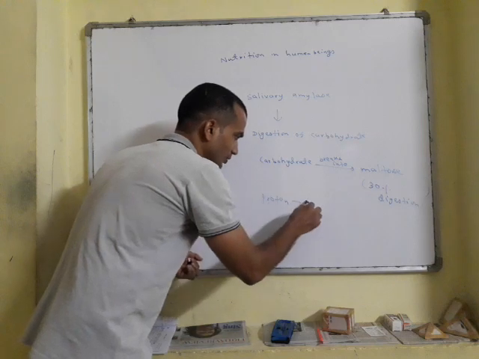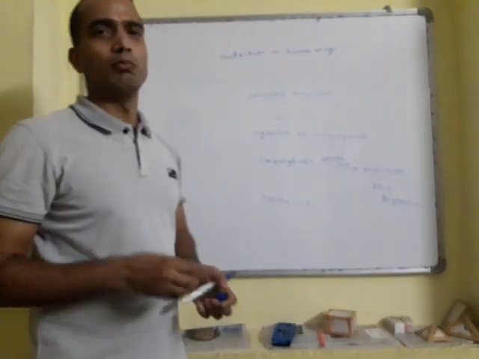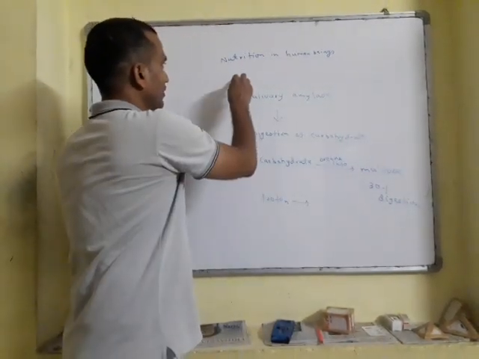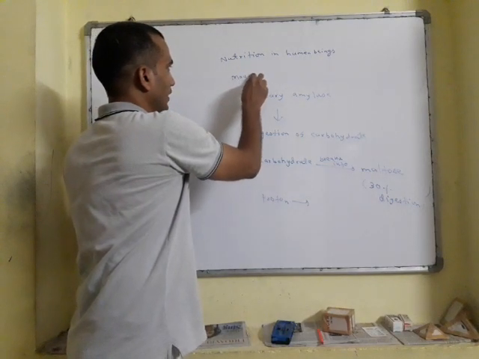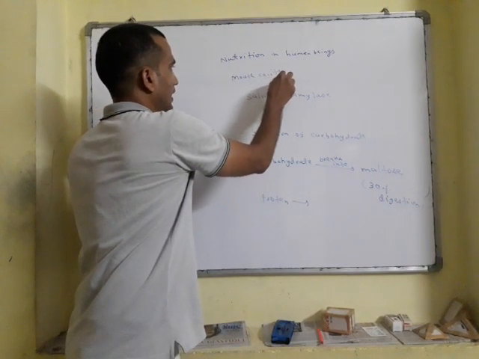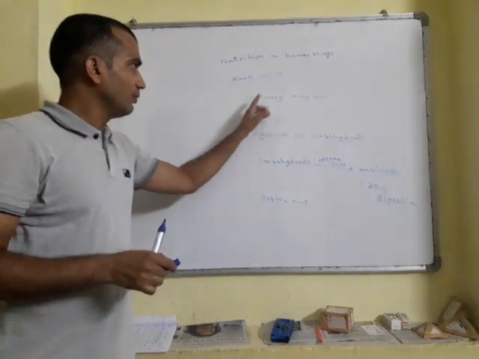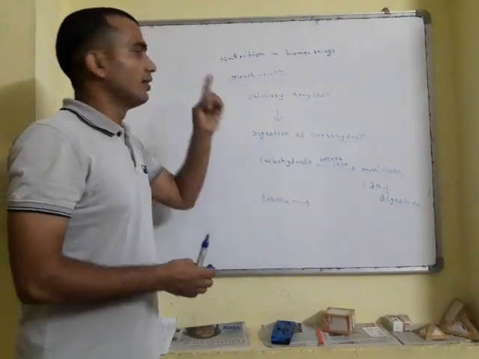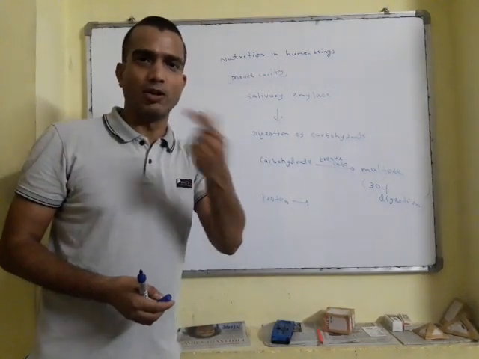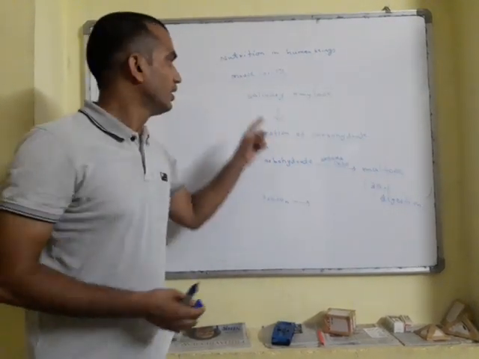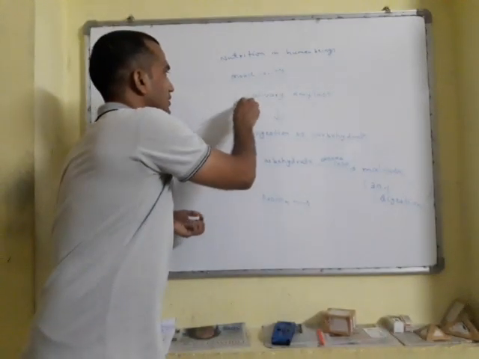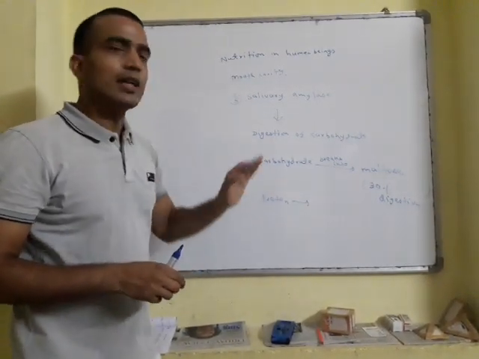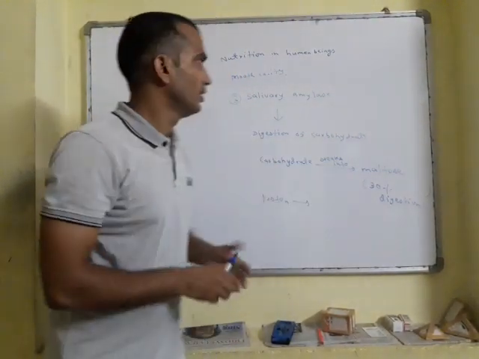Proteins, no digestion in the buccal cavity. We are dealing with the topic mouth cavity or buccal cavity, and under mouth cavity there are three things: first teeth, which we have already dealt with, tongue, and third salivary glands.